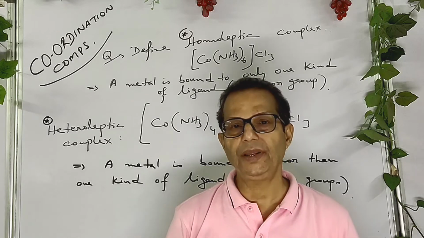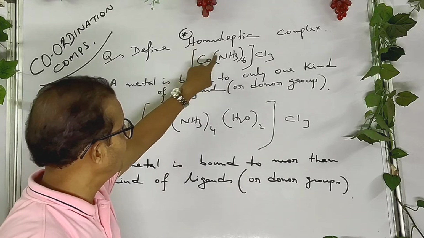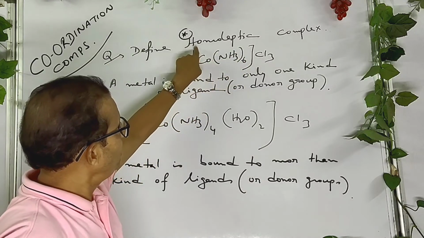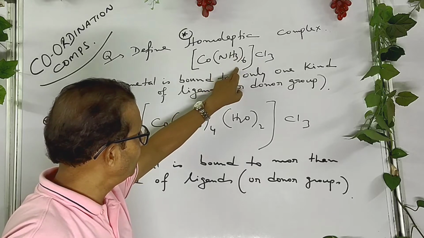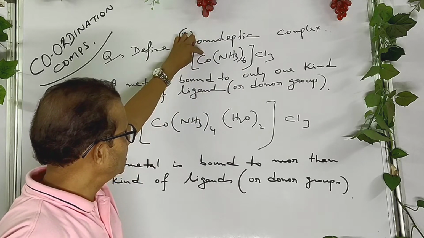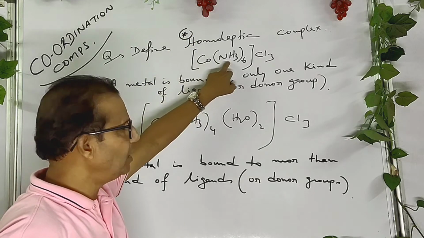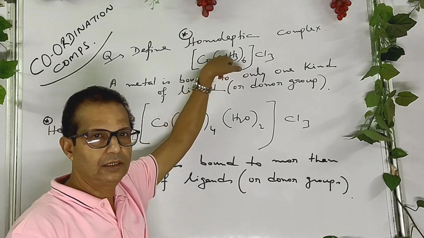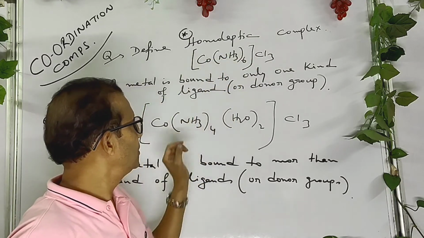Homoleptic and heteroleptic complexes. Listen, this is the complex part. Inside a complex, if the central metal is bonded with only one kind of ligand, that's called a homoleptic complex.